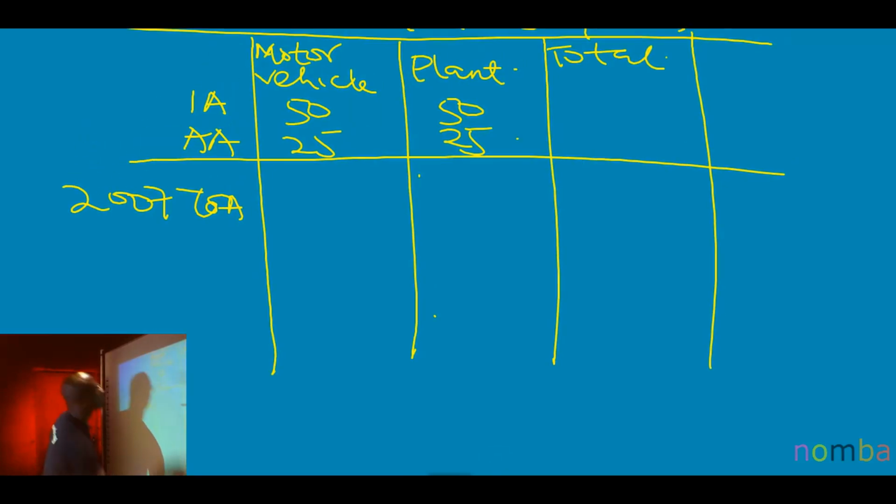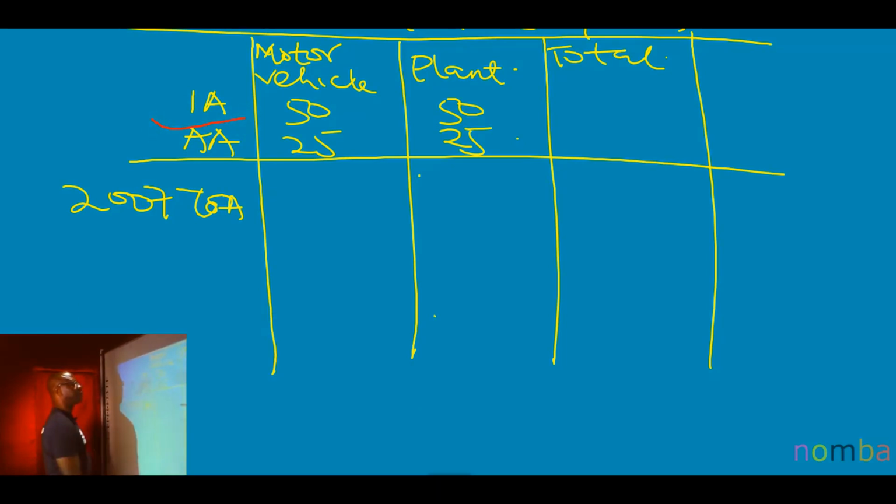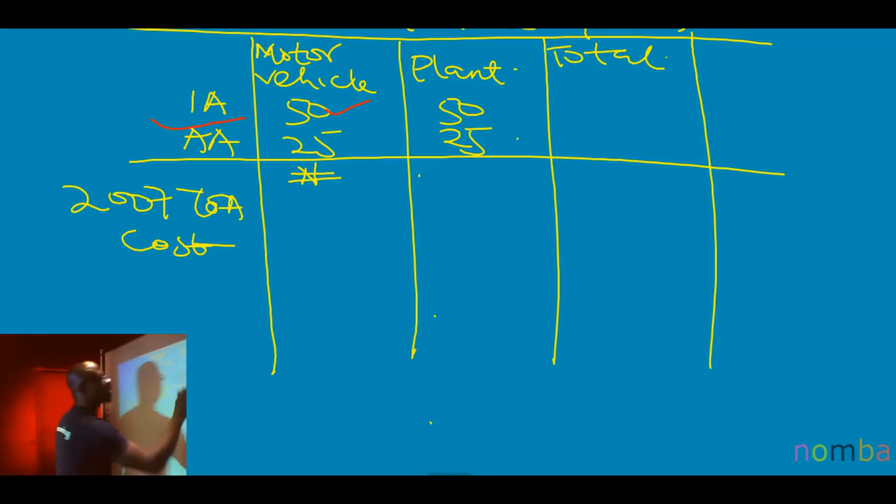Now, you start. Step 1. Go this way. You are seeing initial allowance there, okay? IA, this is it. 50%. You have that in mind. Then the next thing you do is to bring down the cost. For how much were these assets acquired?